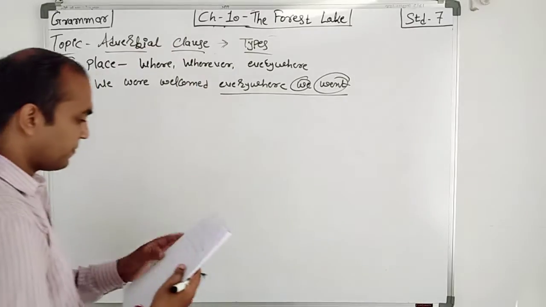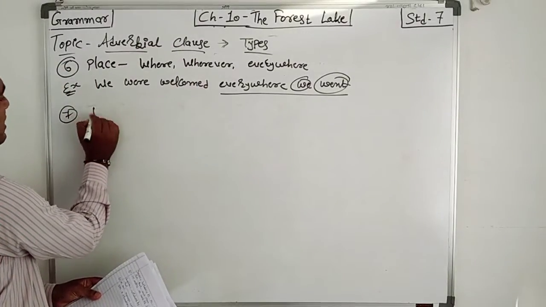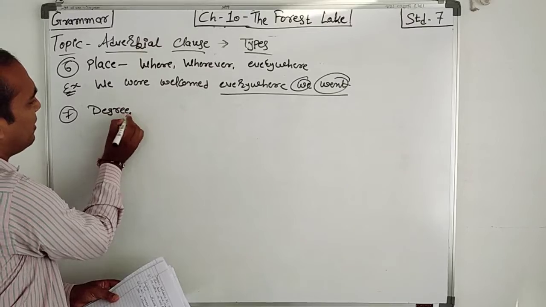Then comes number 7, that is your degree.